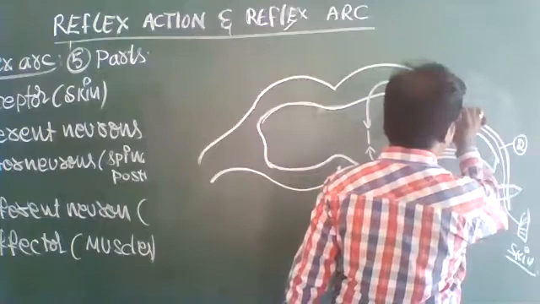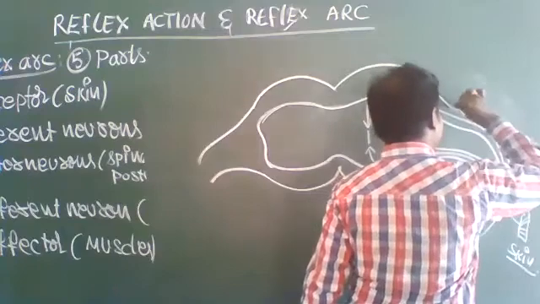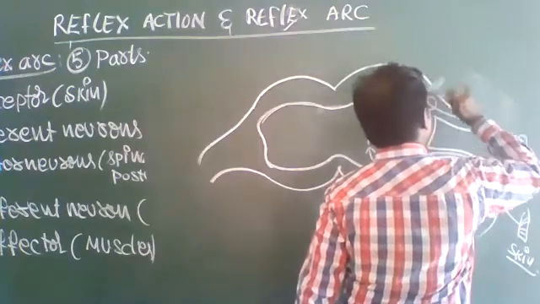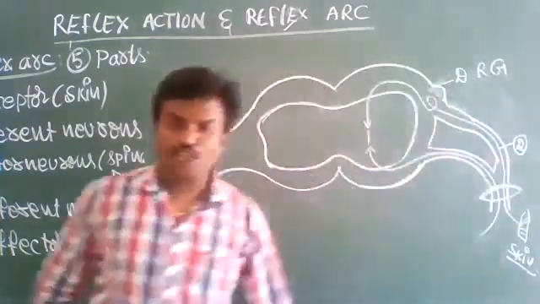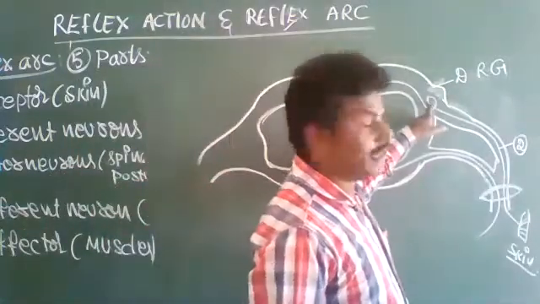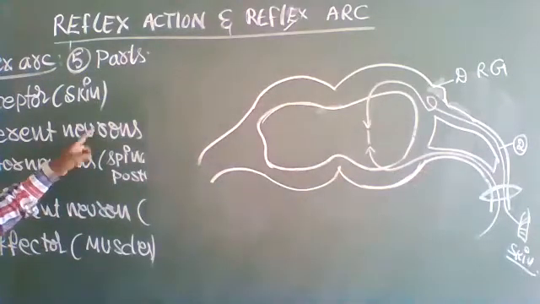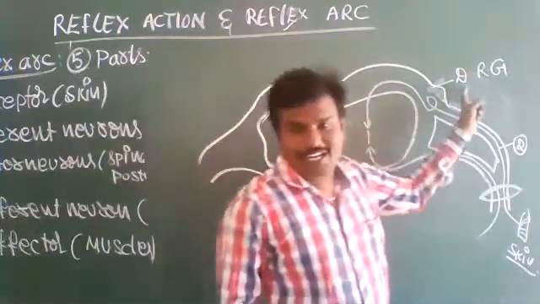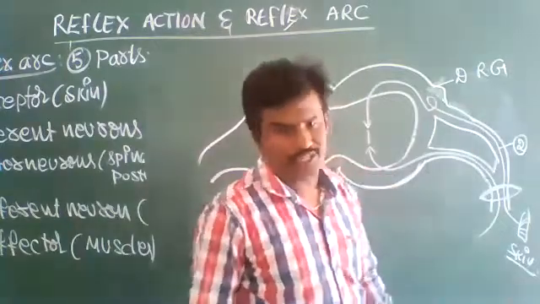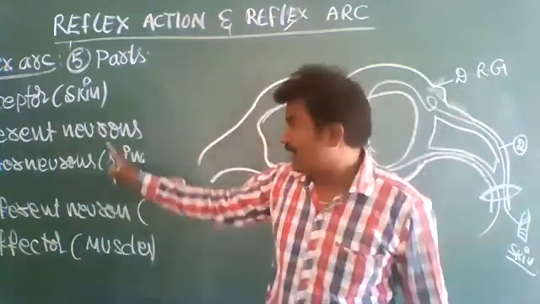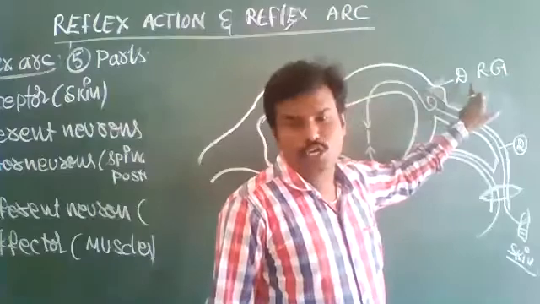Here, dorsal root ganglion. That means what? It is the second part, afferent neuron, sensory neurons. So the sensory neuron cell body is called the dorsal root ganglion. In this one, we need not mention it. In a diagram, generally we will mention it. Okay? Dorsal root ganglion means what?